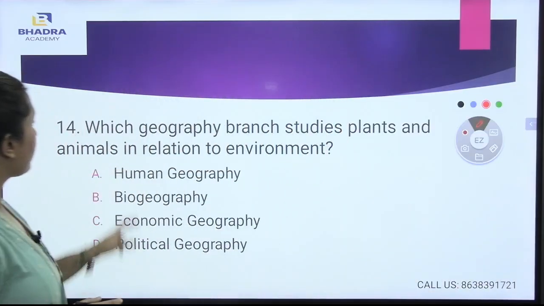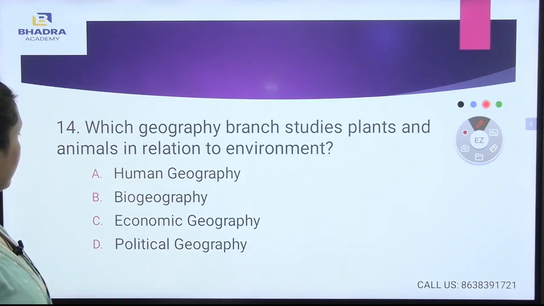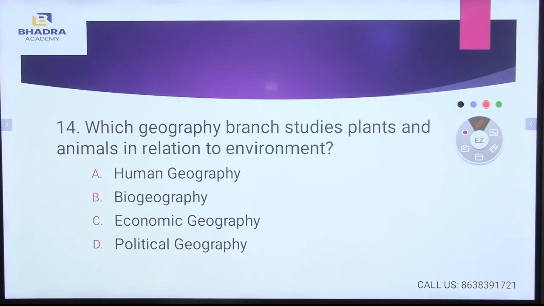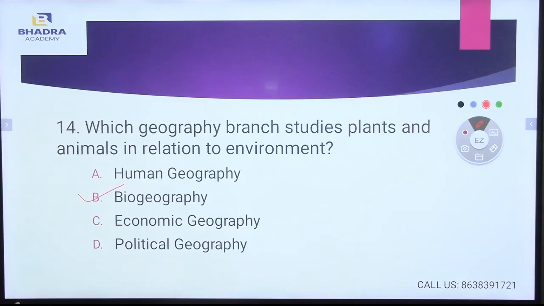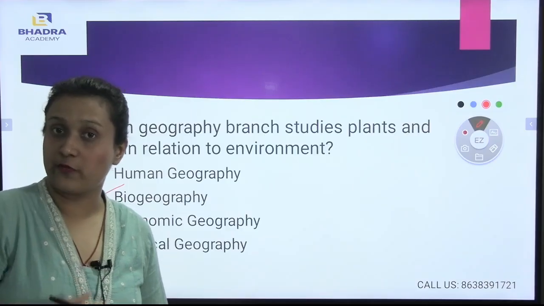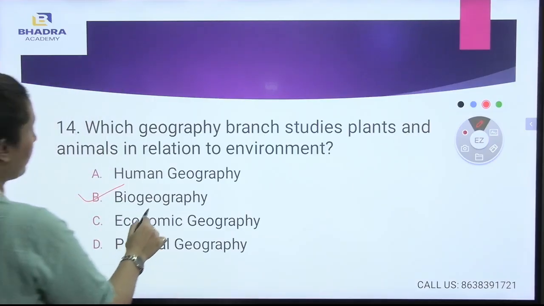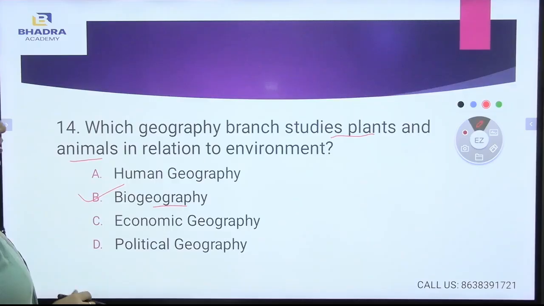Now we will be discussing another question. Which geography branch studies plants and animals in relation to environment? So this is biogeography. Biogeography is related to botany, the biological part of geography. Botany is the study of plants, the knowledge of plants. So biogeography also comprises botany, which means the branch which studies plants and animals in relation to environment.